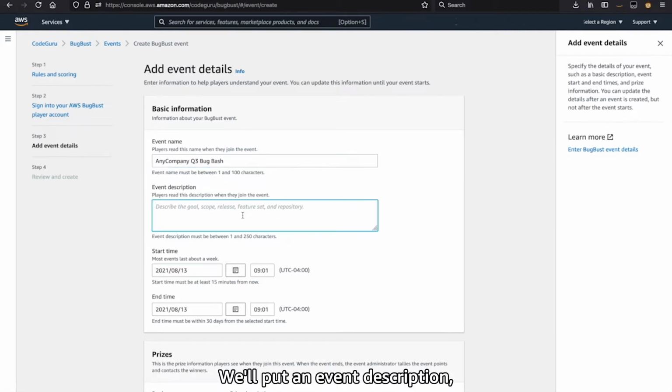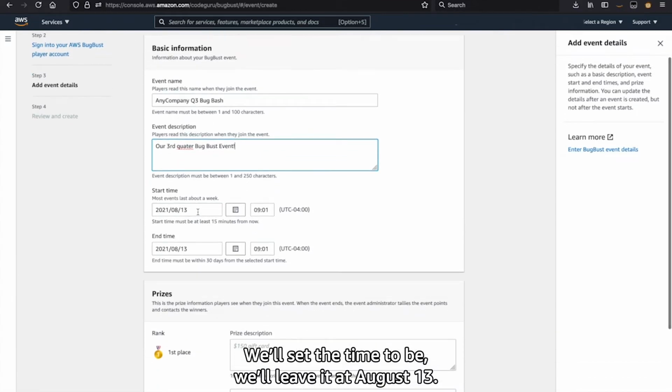We'll put in an event description. It'll be our third quarter Bug Bust event. We'll leave the date at August 13th.